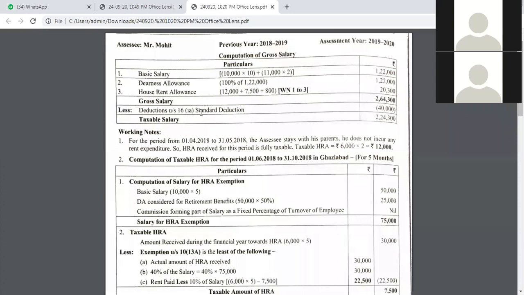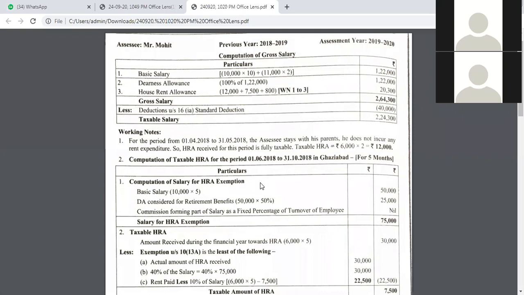There is a standard deduction of 40,000 rupees, so we'll take the standard deduction as 40,000 rupees. There is no professional tax given to us, so we'll not take it. So the taxable salary for him is going to be only 2,24,300. Clear with this? So this is how the calculations work out as far as HRA is concerned.